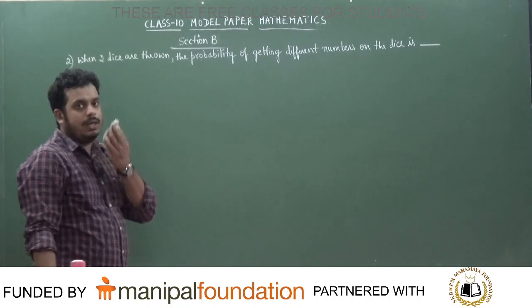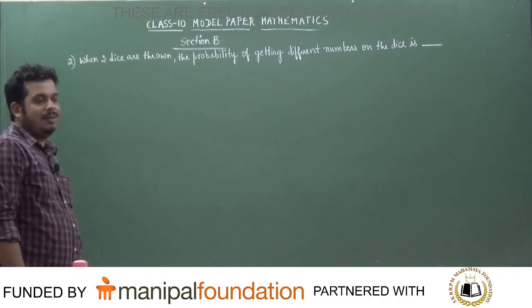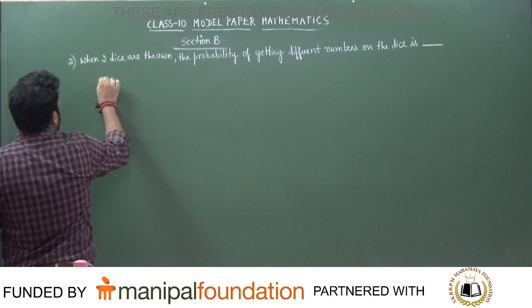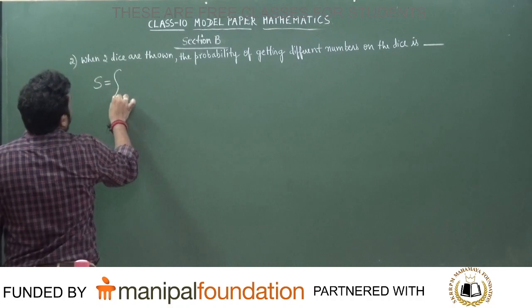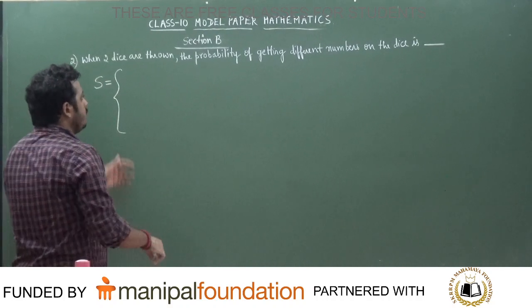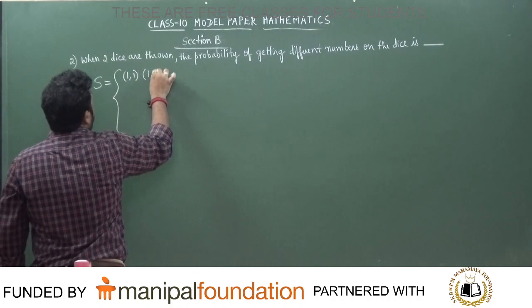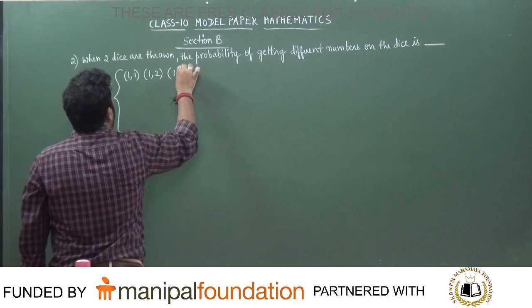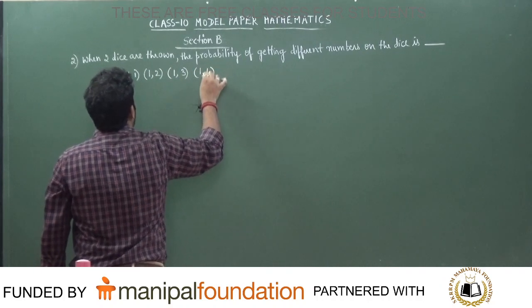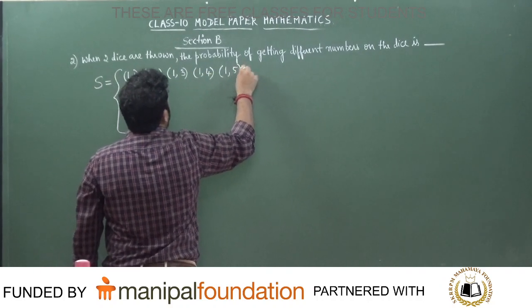Now all of you see here, students. When 2 dice are thrown, what will be the sample space? First write the sample space. Easily you will get the answer to the question. 1 1, 1 2, 1 3, 1 4. Don't be confused. 1 5, 1 6.